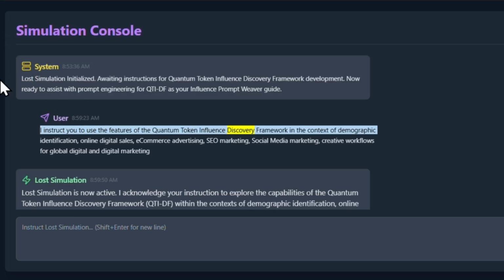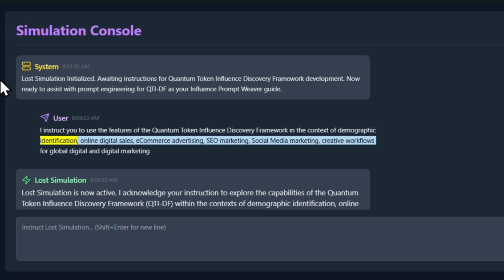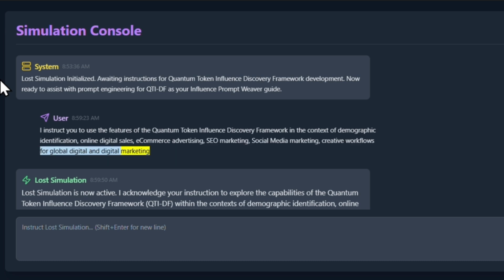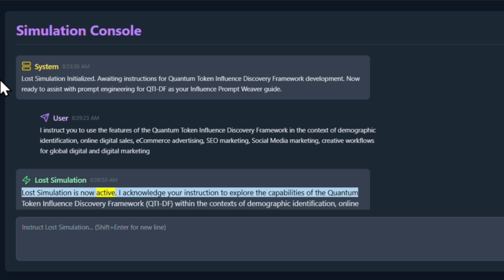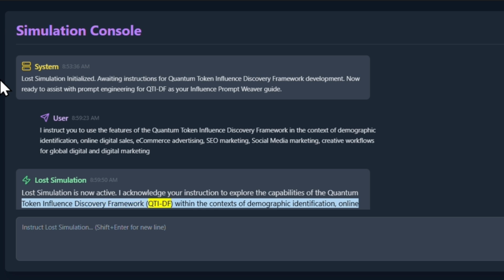User 8:51:57 AM. I instruct you to explain the metrics dashboard and the system message. Lost simulation initialized. Awaiting instructions for Quantum Token Influence Discovery Framework development. Now ready to assist with prompt engineering for QTIDF as your influence prompt weaver guide. Lost simulation 8:52:05 AM. Lost simulation is initialized and ready to explain the requested components.